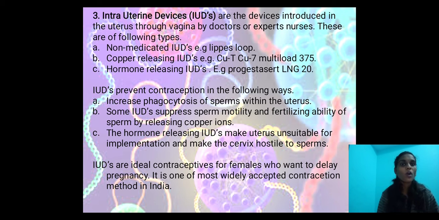Intrauterine devices are ideal contraceptives for females who want to delay pregnancy. It is one of the most widely accepted contraceptive methods in India.